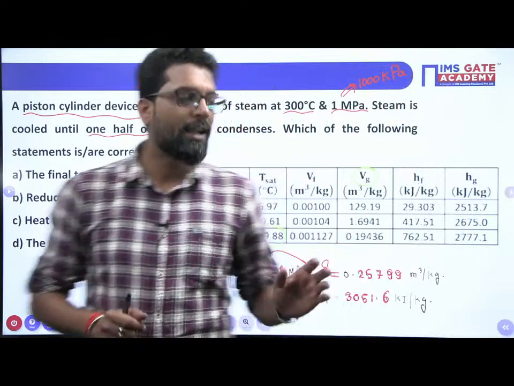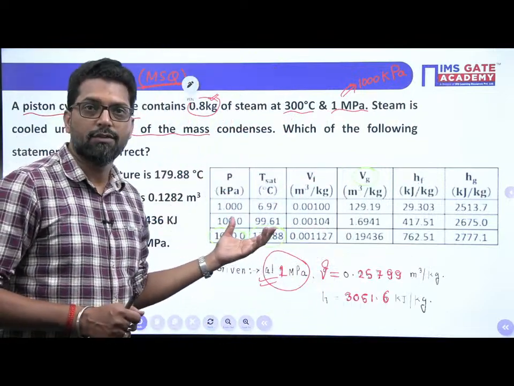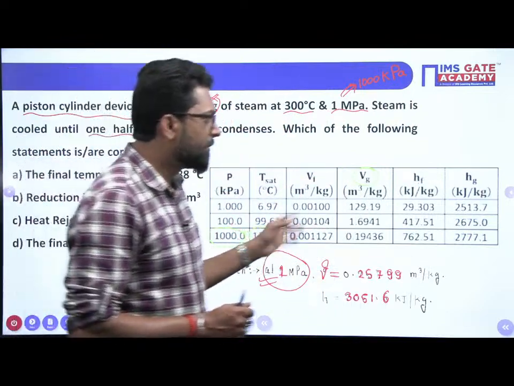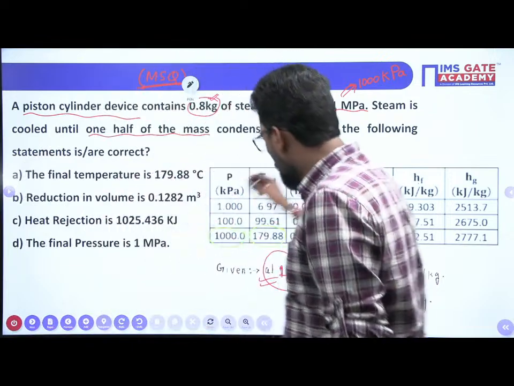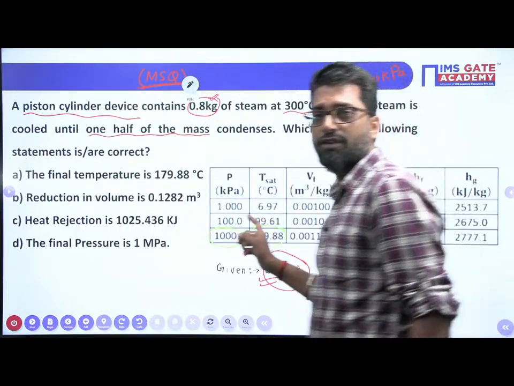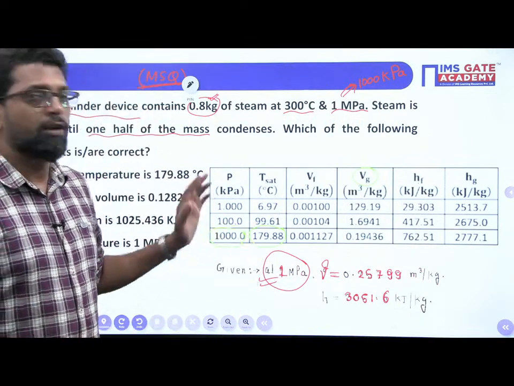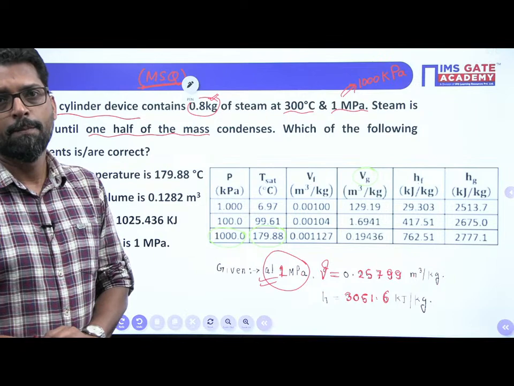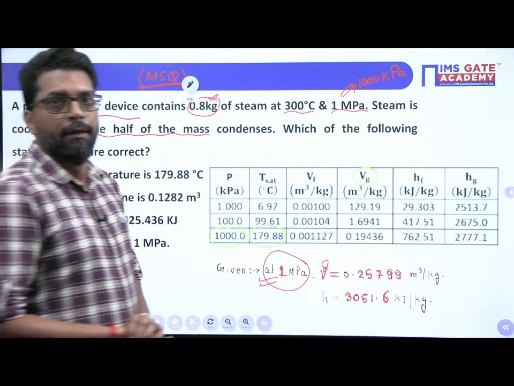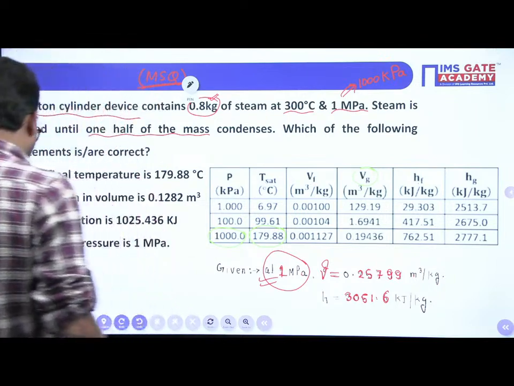This is the basic calculation, and from that one, a little bit of how to read the saturation table. Likewise we have to solve this problem. Now we have to go to the next problem.